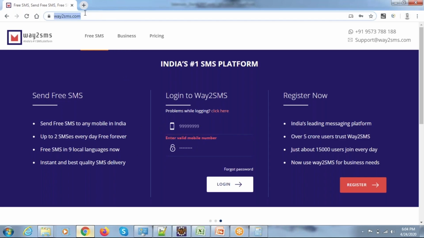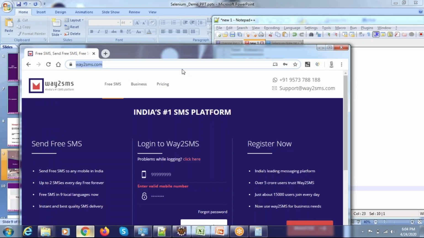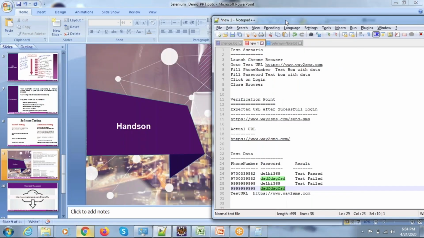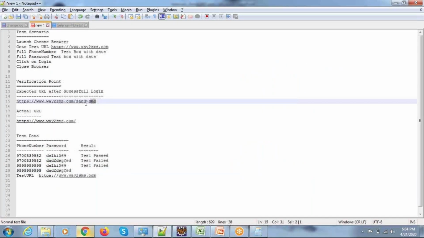Now you can see the URL is remaining the same, it is not changing. The URL is going to be updated only when you give a valid username and valid password, and the expected URL you are going to get is this one. Since you gave invalid username and invalid password, you are not getting this URL and it is remaining the same. So due to that reason, we are going to fail the test case.